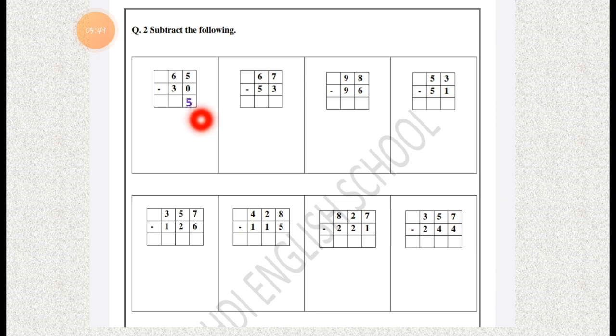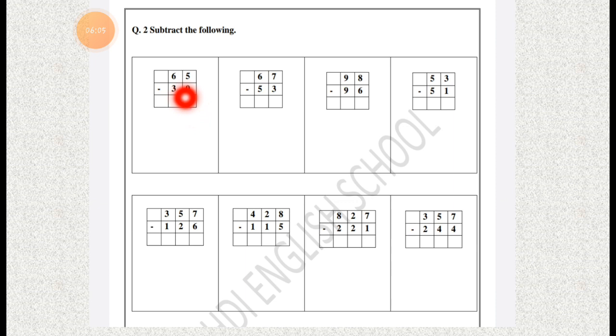See, we are subtracting 0 from the 5, so we get the number itself, the answer 5 only. So we write down 5 under the ones column.